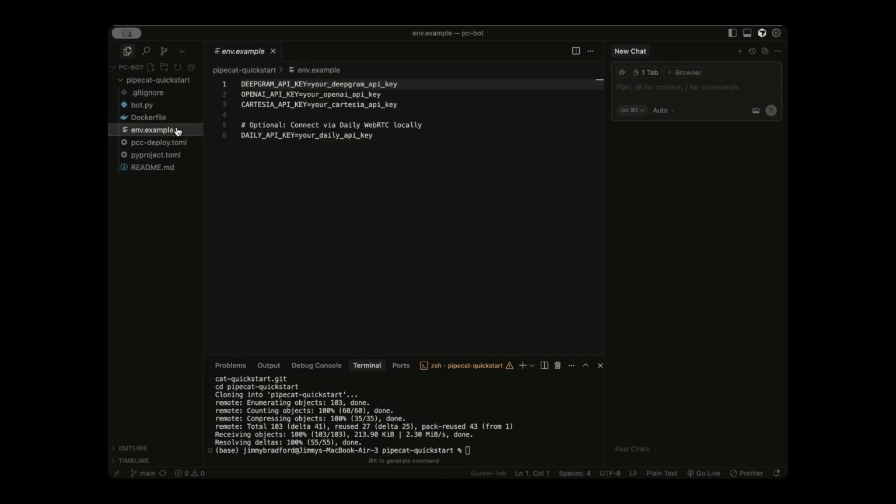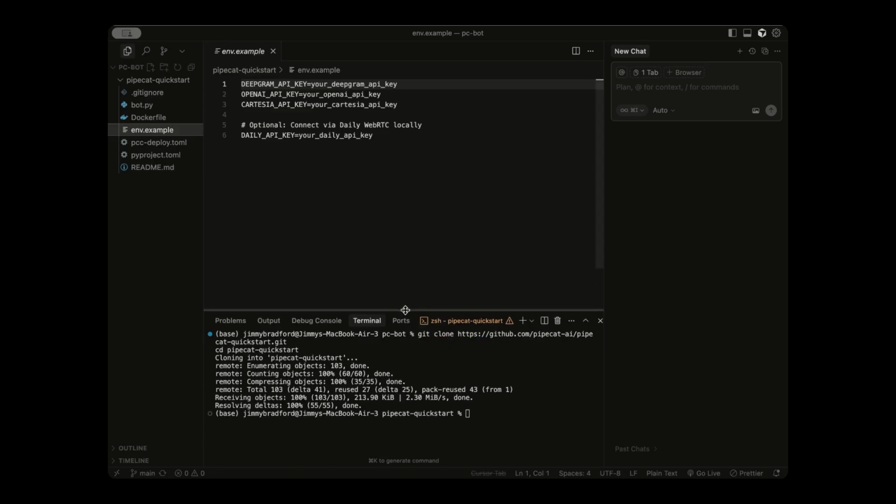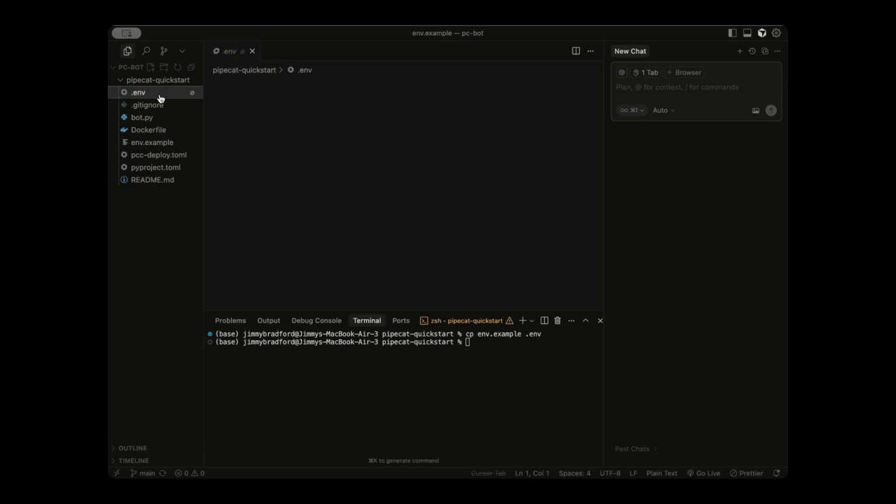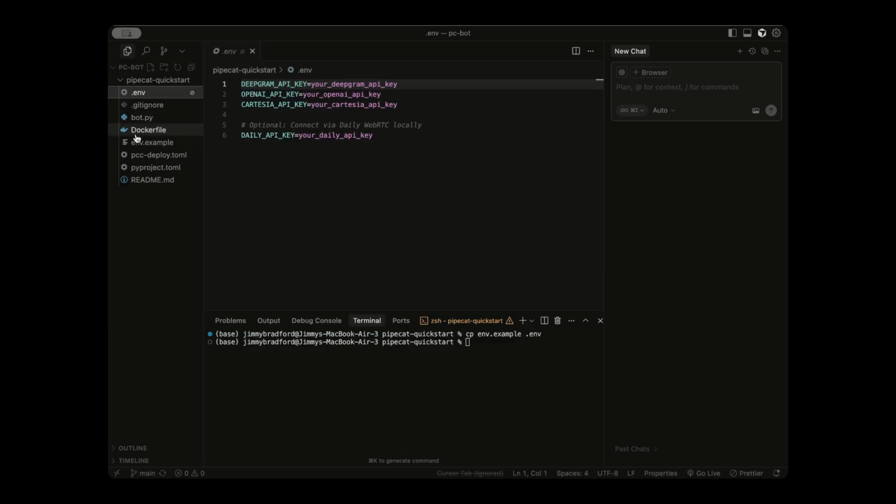We also have this env.example, which is an example of how we should format our environment file. So let's go ahead and make that right now. So back in the terminal, we can clear this out. And a simple command we can run to actually copy this env.example into a new .env file is copy env.example into a new file, and we're going to call it .env. So as you can see now, we just created this new .env file, and it's in the same exact format as that example file. And we need to retrieve these 3 API keys right here.